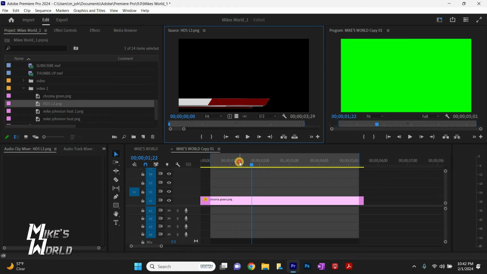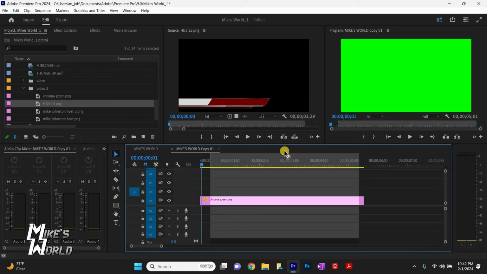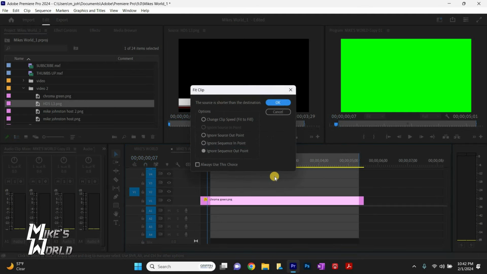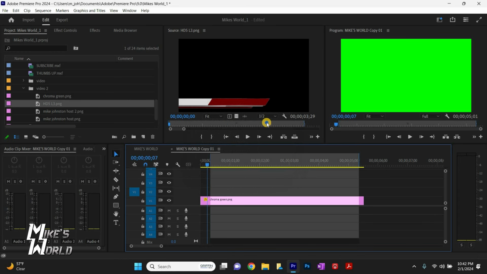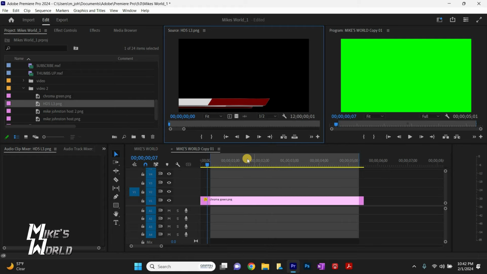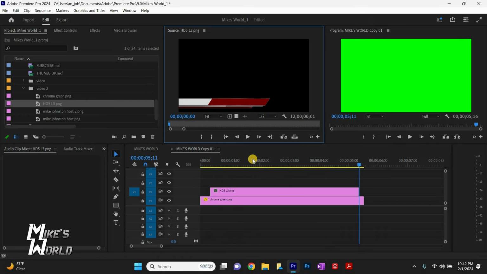So what we're going to do after we have this as a PNG file, you've noticed that I've got it set here and I've got a little bit of space on either end. So we're going to clear the out here so we can load this down. We're going to lay it down on the top layer.